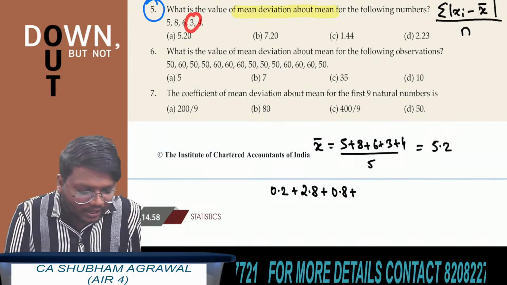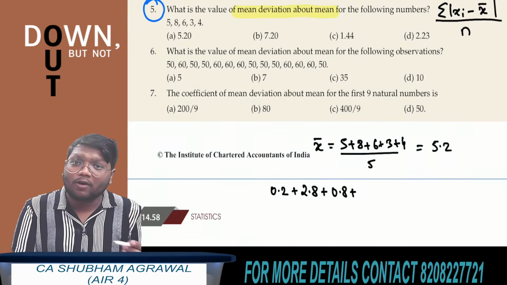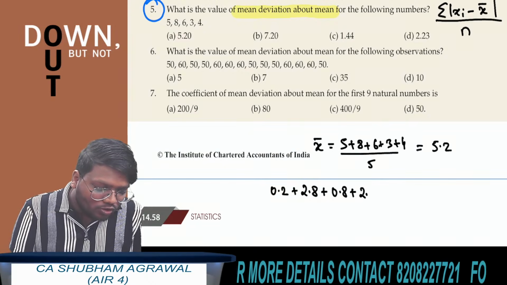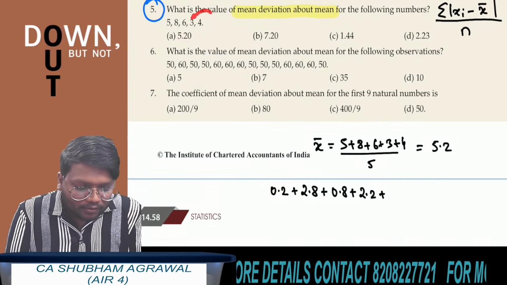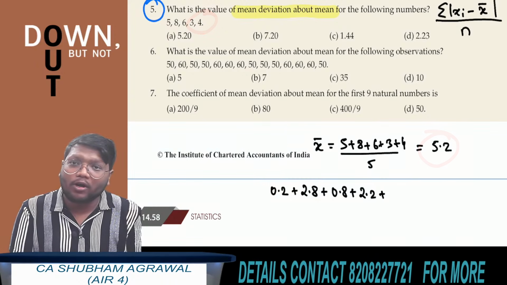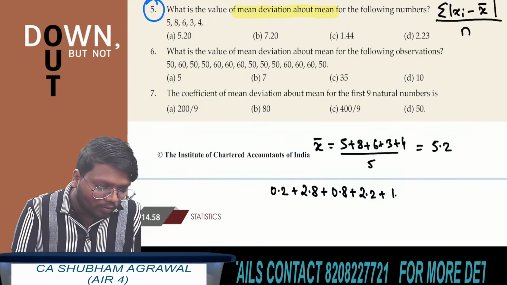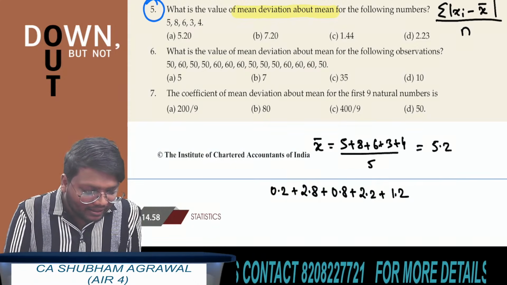Plus 3 minus 5.2 is minus 2.2, absolute value 2.2. Plus 4 minus 5.2 is minus 1.2, absolute value 1.2.